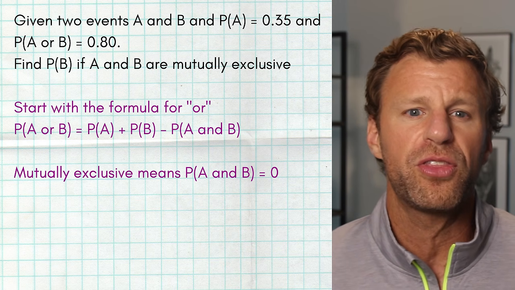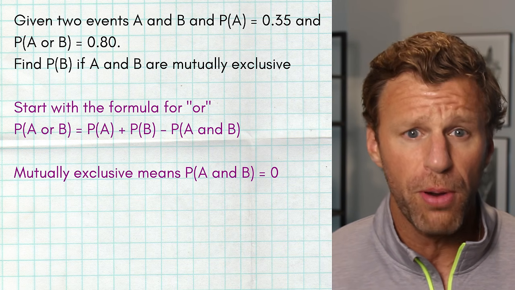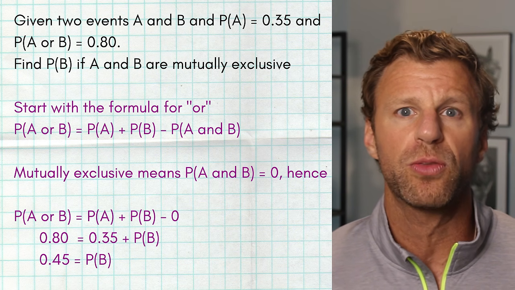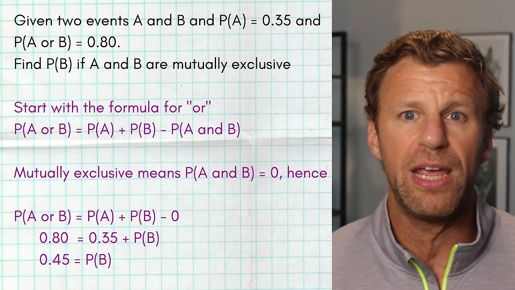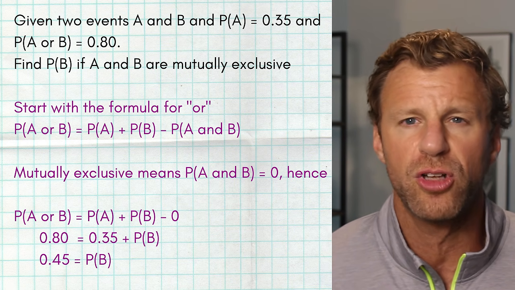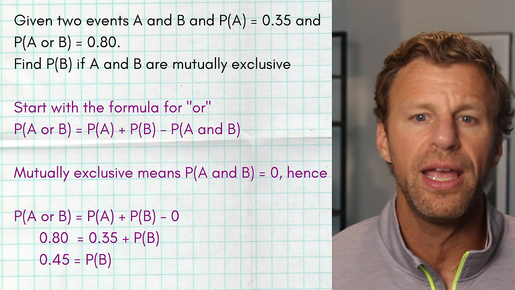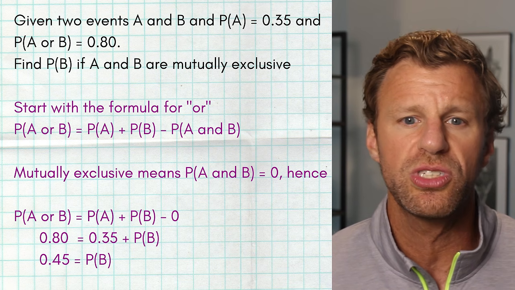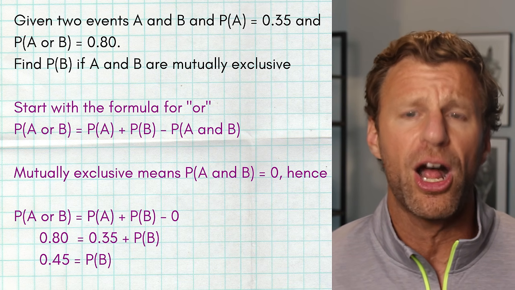So now we just have to fill everything in. This time we already know the probability of A or B is 0.80, which equals the probability of A, 0.35, plus the probability of B, which we don't know, so we can either turn it into an X, which you would do in algebra, or you can just leave it as the probability of B, minus 0, because the probability of A and B is 0 when you're mutually exclusive. Now we've got a really simple algebra equation to solve.